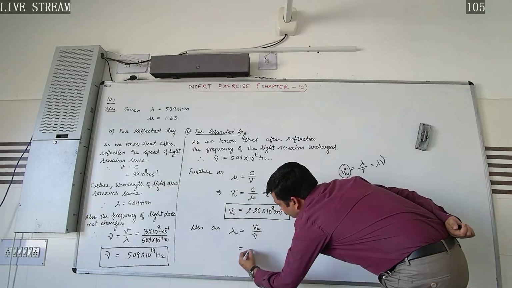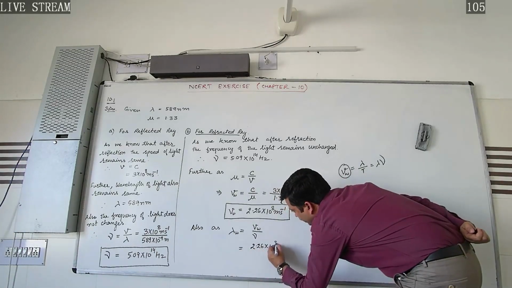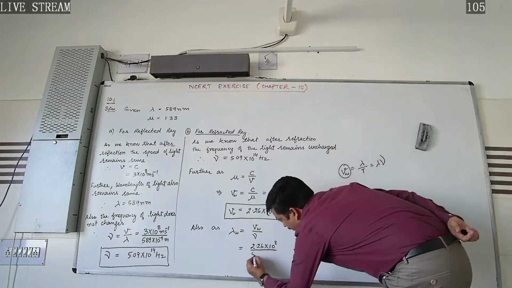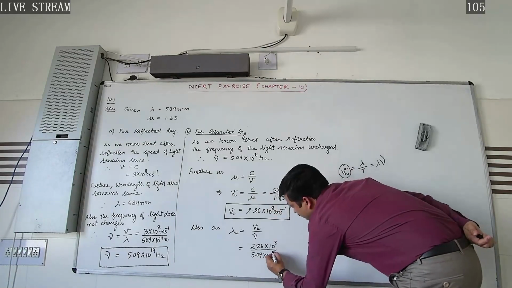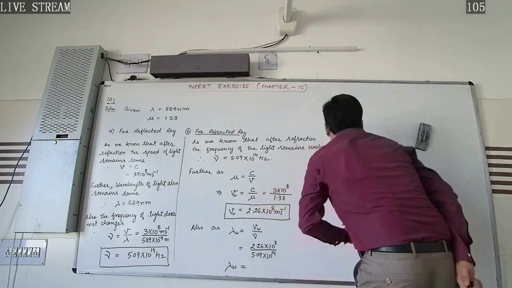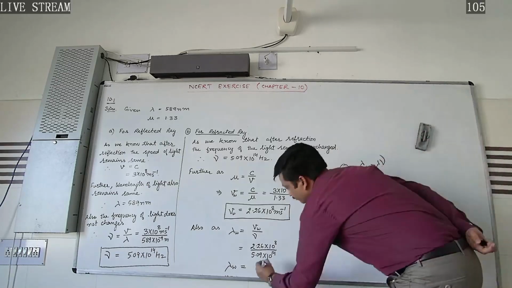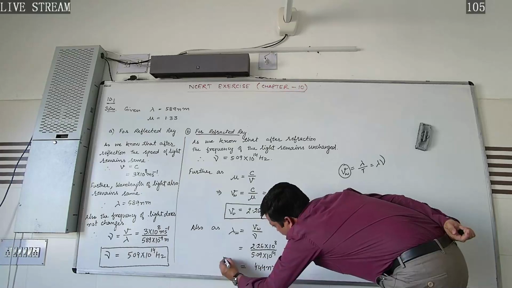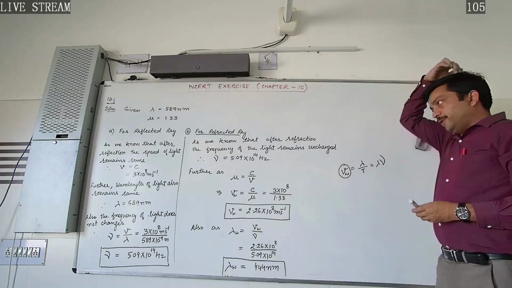Putting the values, that is 2.26 into 10 to the power 8 divided by the frequency, 5.09 into 10 to the power 14 hertz. Its calculated value will be 444 nanometer. So this will be the wavelength of light after suffering refraction in the medium.